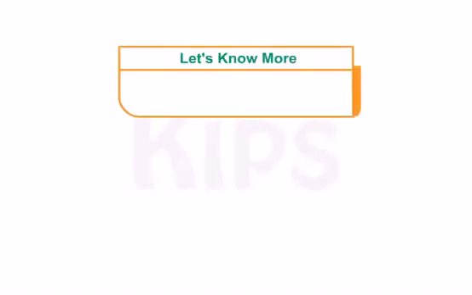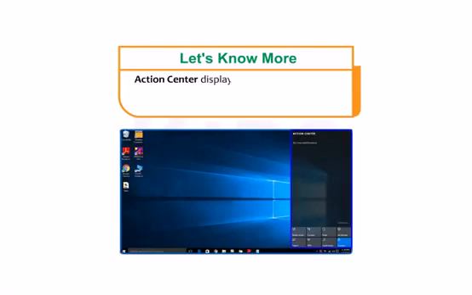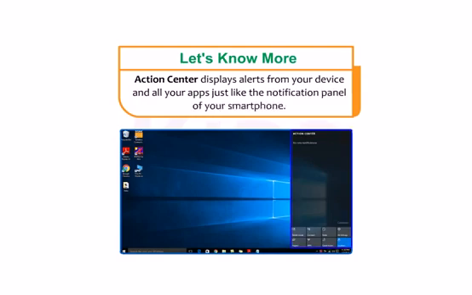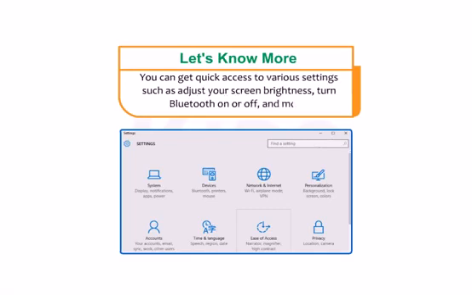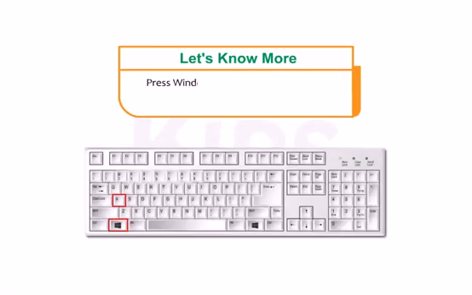Students, let's know more. Action Center displays alerts from your device and all your apps just like the notification panel of your smartphone. You can get quick access to various settings such as adjust your screen brightness, turn Bluetooth on or off, and more. Press Windows plus A key combination to display the Action Center.